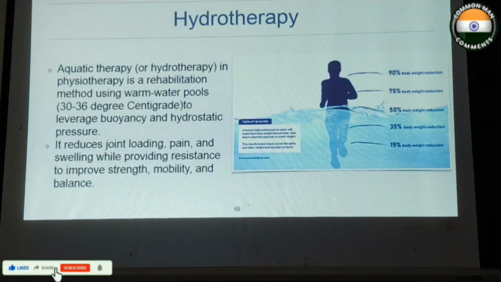So hydrotherapy. In hydrotherapy, it's a rehabilitation method using warm water pools, that is 30 to 36 degrees centigrade, to leverage buoyancy and hydrostatic pressure. It reduces joint loading, pain, and swelling, while providing resistance to improve strength, mobility, and balance.